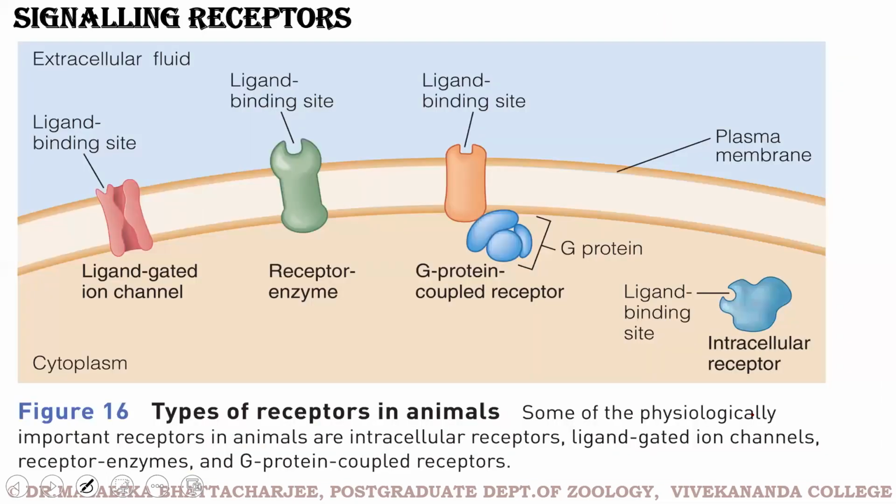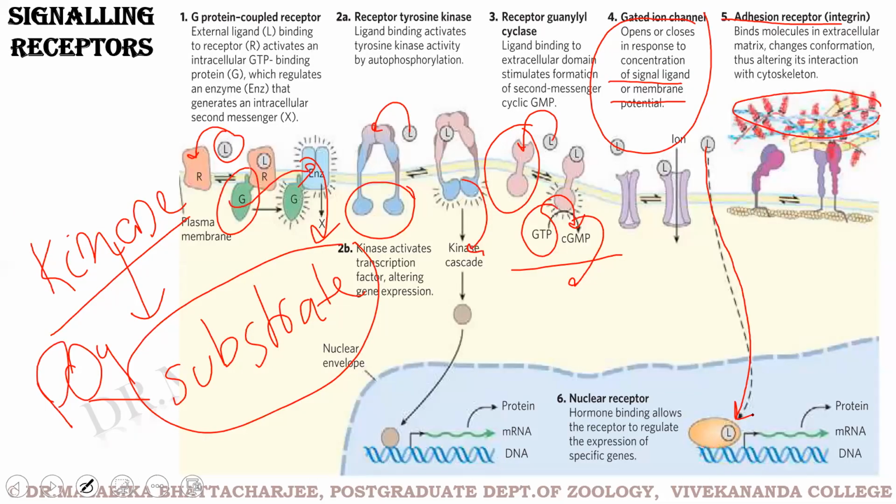This is another simplified picture of the types of receptors. Just to tell you that this picture is from Lehninger. So when you are asked what are the categories of receptors, stick to this one. So these are the 6 basic categories of receptors available, and 1 to 5 are cell surface receptors. 6 is an intracellular receptor.